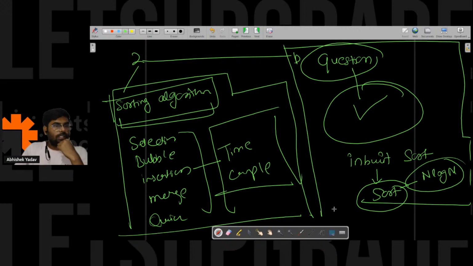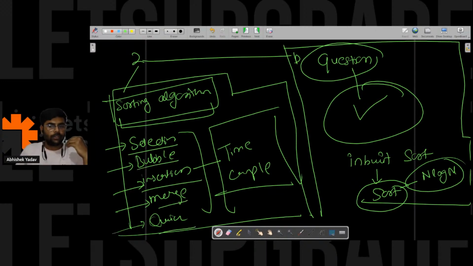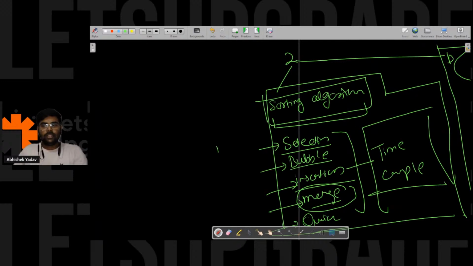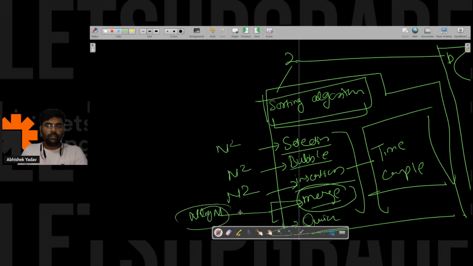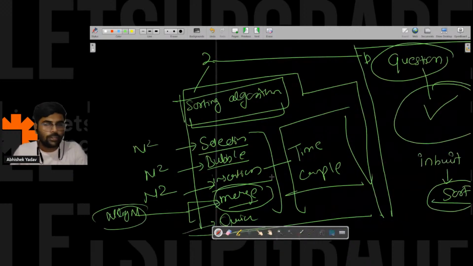Sir, please tell all sorting algorithm order. Tarun, do you want to know about the time complexity? In the future, I will take a dedicated session on selection sort, bubble sort, insertion, merge, and quick sort, because we have to build a base for merge sort. You should know about recursion. Selection sort is big O of n square, bubble sort n square, insertion sort n square, and these two are n log n. Tarun, you will get the information on Google also, so try to search that part.